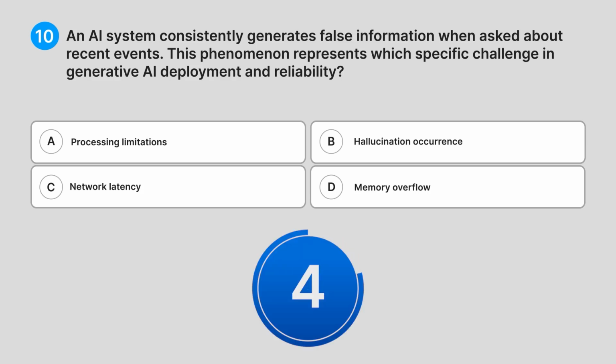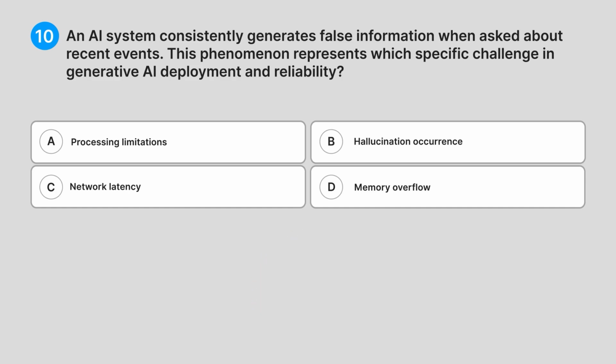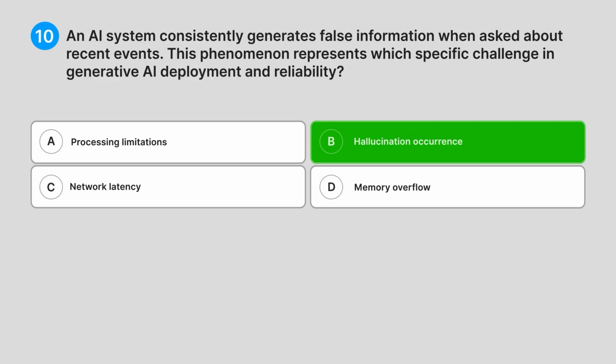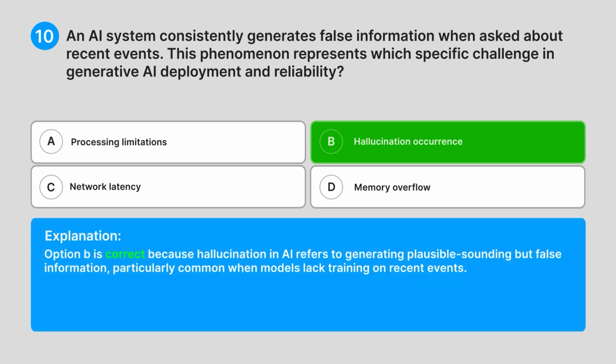Do you know the answer? Correct answer, B. Hallucination occurrence. Explanation. Option B is correct because hallucination in AI refers to generating plausible sounding but false information, particularly common when models lack training on recent events.